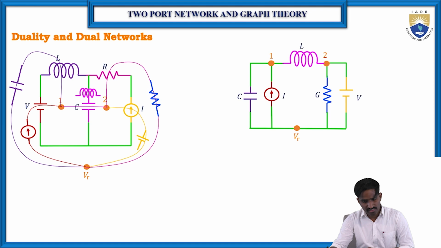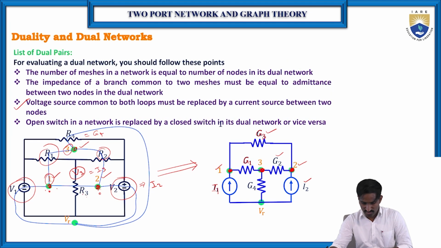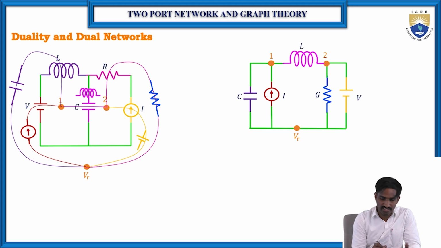Then let me take another example. For simple understanding, I have written it here itself, and we are going to represent it the same way. I have mentioned both the circuits, but you just try to understand how this circuit can be converted into its dual network. Initially this is the circuit. How many loops or meshes are there? Two meshes are there, which means in the dual of the given circuit, two nodes are present, 1 and 2.